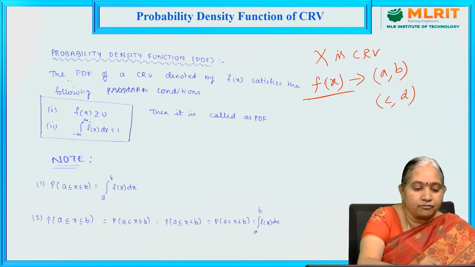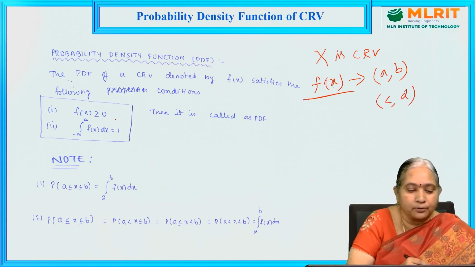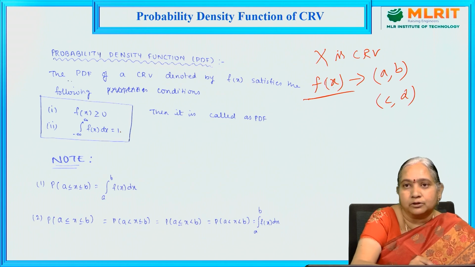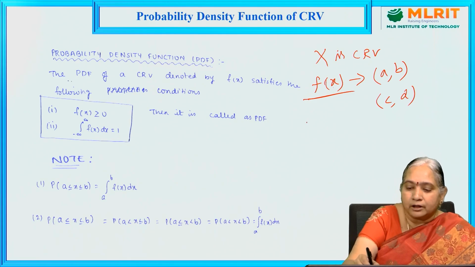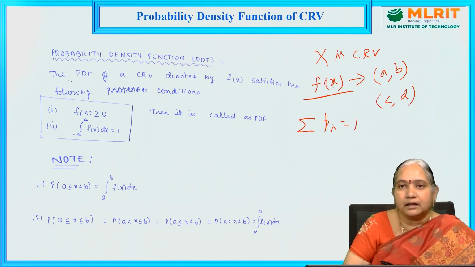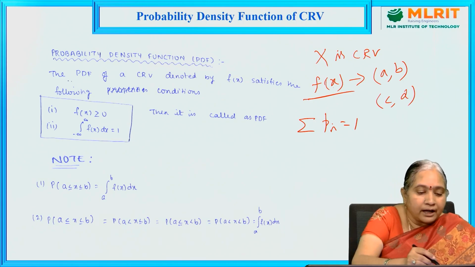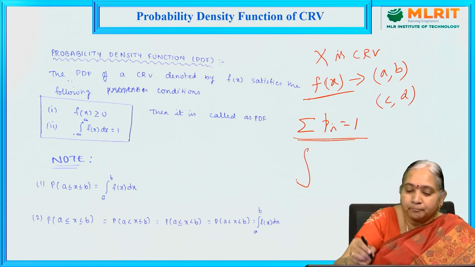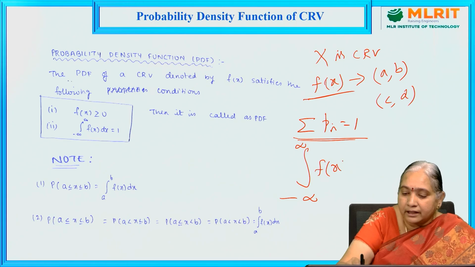So the first condition is f of x is greater than or equal to 0, and the second condition is the integral from minus infinity to infinity of f of x dx is equal to 1. In a discrete random variable, summation of pi equals 1; total probability is equal to 1. Whereas in a continuous random variable, we take this condition as the integral from minus infinity to infinity of f of x dx equal to 1.